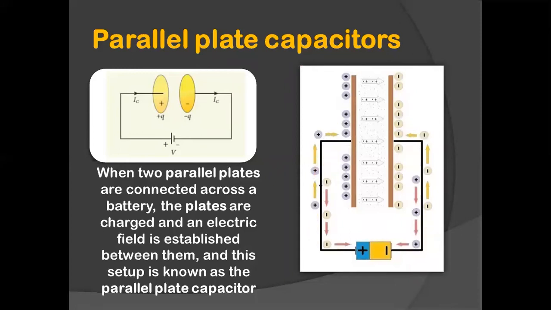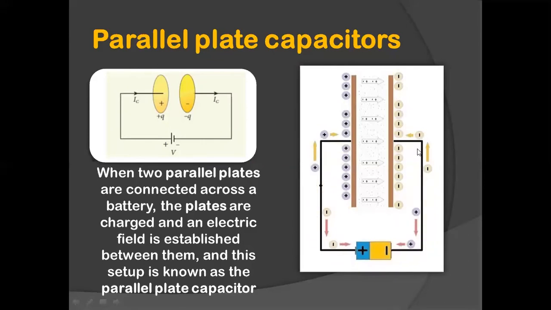In order to understand that, you have to know what a parallel plate capacitor is. You take two parallel plates, and these plates should be made of metals, something that is a good conductor. And these two parallel plates, which are made out of conductors, are connected across a battery. So you have two conductors, and you're connecting them to a battery.